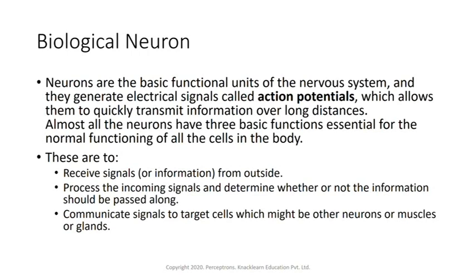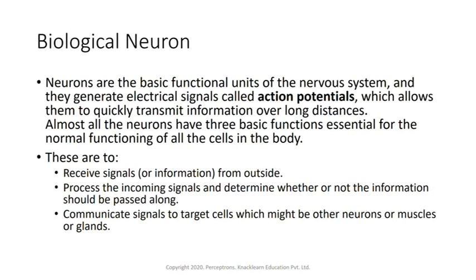So what are these biological neurons? Biological neurons are the basic functional unit of the nervous system, and they generate electrical signals called action potentials, which allow them to quickly transmit information over long distances.